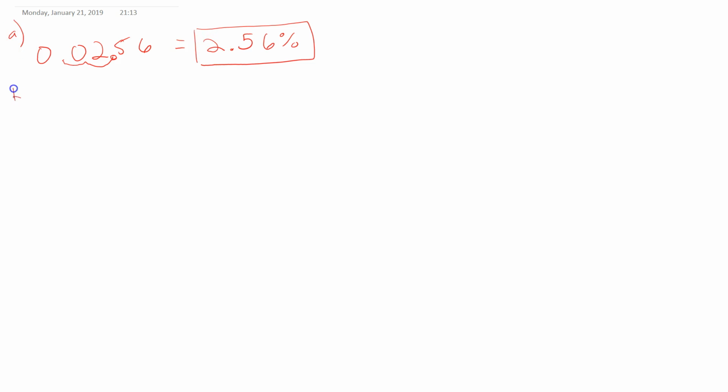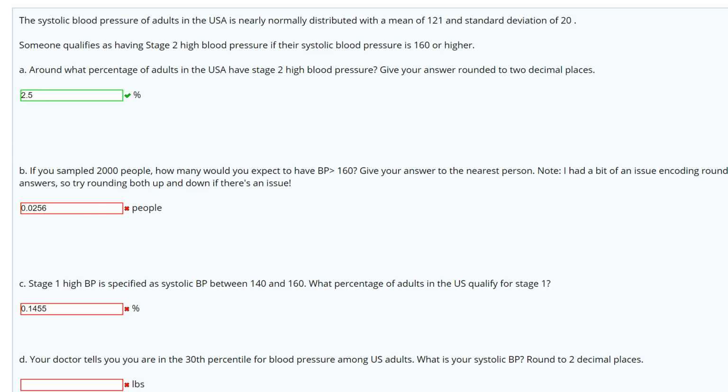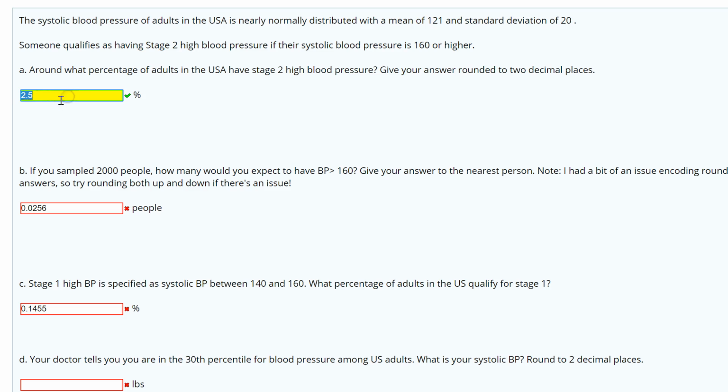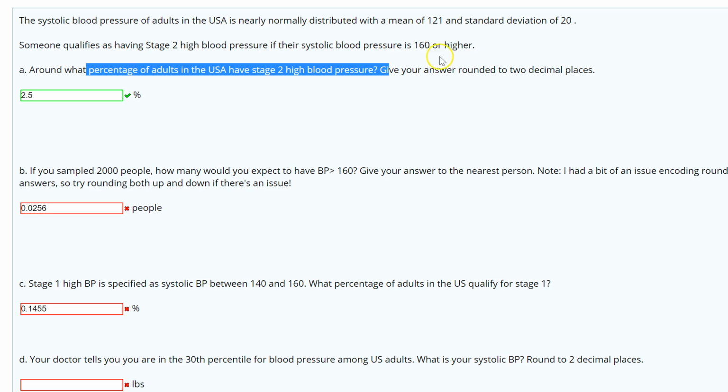Now part B, here it starts talking about sampling. It says, okay, if we sampled 2,000 people, how many would you expect to have blood pressure of greater than 160? And it says give it to the nearest person. And so if we're looking at this, this is actually not asking us to do any normal distribution calculation. It's making sure we understand our answer from part A. What is this percentage? It's not just a random number. It actually represents the percentage of adults who have high blood pressure, which is 160 or higher.